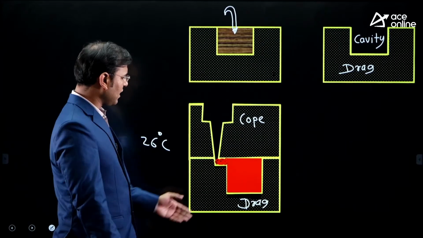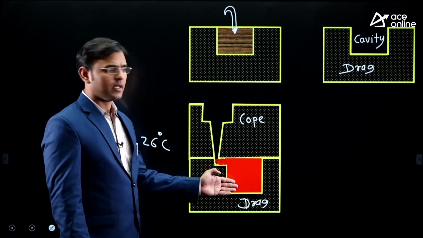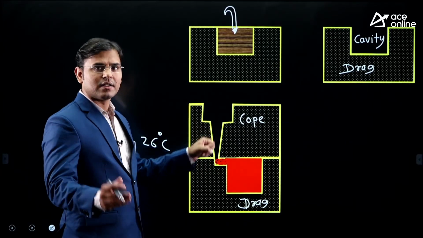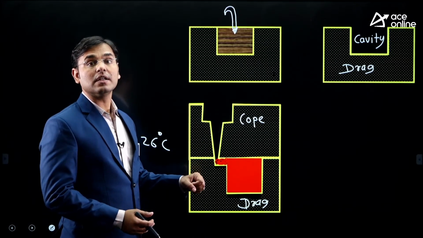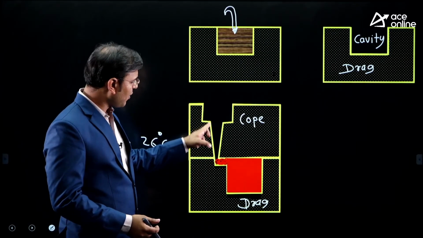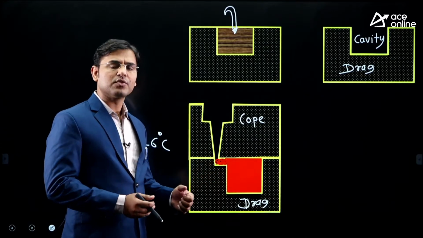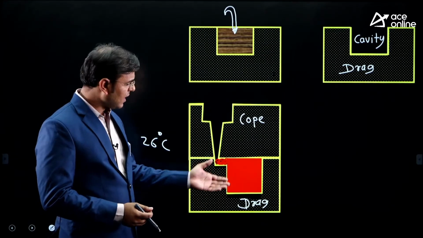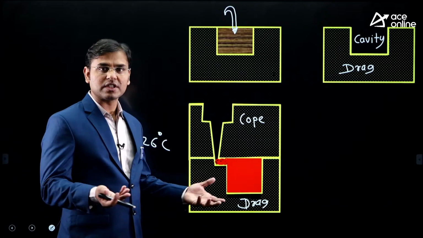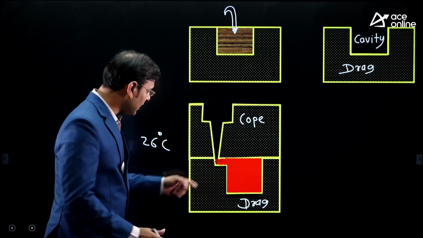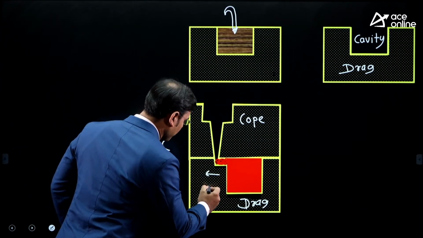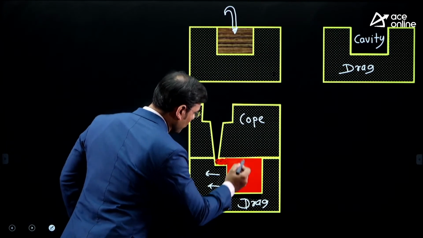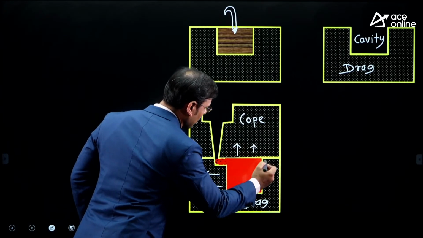Here the temperature is 1700 or below. But in the pouring process, the temperature of the iron continuously reduces, so here it may be 1600 or 1650. And as heat is transferred from here, the temperature of this molten metal continuously reduces.